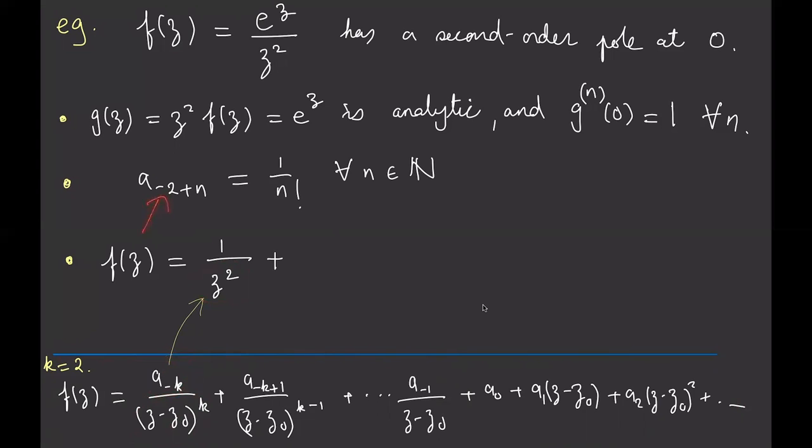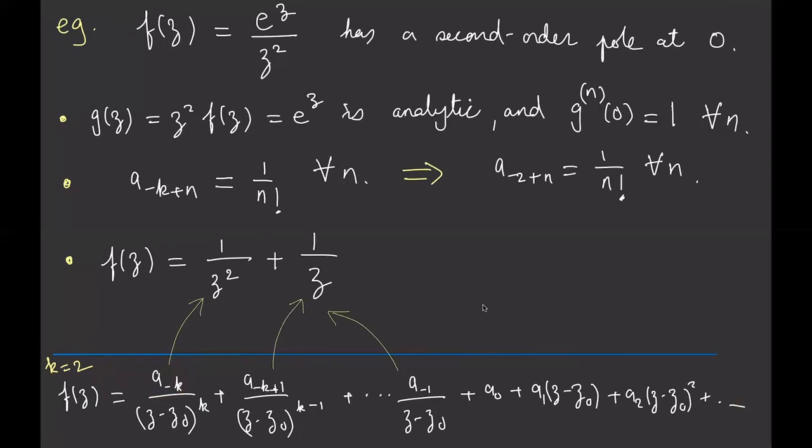Right? So that's z squared, and then I have a to the negative 2 at the top. So how do I get a to the negative 2? I need to put in n equals 0 over here. 0 factorial is equal to 1. So 1 over 0 factorial is equal to 1, and that's the expression that I have over there. Okay, that's that term. What about the next term? Well, the next term is this term over here. And in order to do that, what I do is I put in n equals 1 because I put n equals 0 already. So when I put in n equals 1, I get a to the minus k plus 1, and that's associated with this power over here.